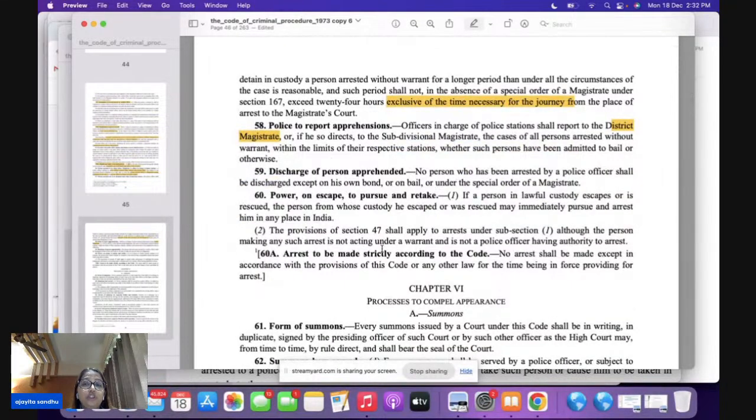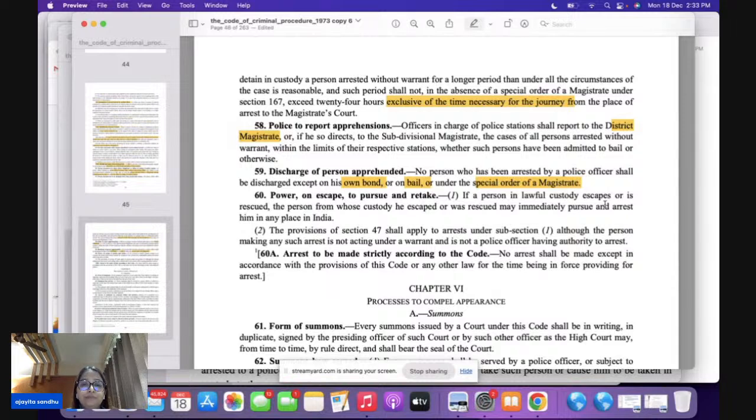59 talks about discharge. If a person has been arrested by a police officer, he cannot be discharged except on two things. Please remember, one is the bond, then the bail, and then the special order of a magistrate. So basically 59 is talking about three provisions: bail, bond, special order of a magistrate. Very important question for your prelims. Please underline. How can you discharge a person? Either on bail, bond, or special order of a magistrate.